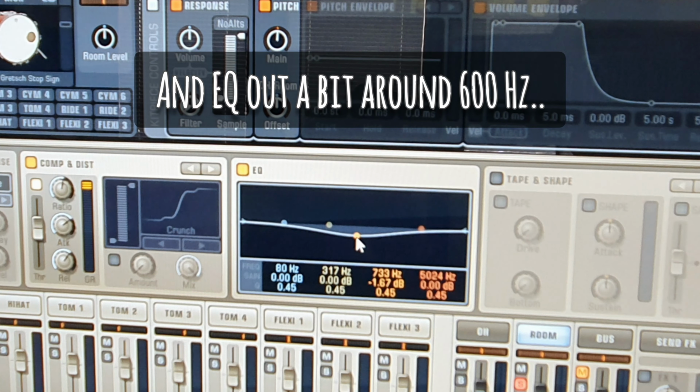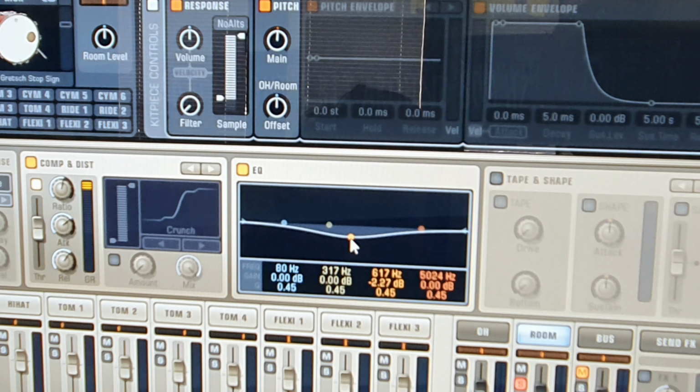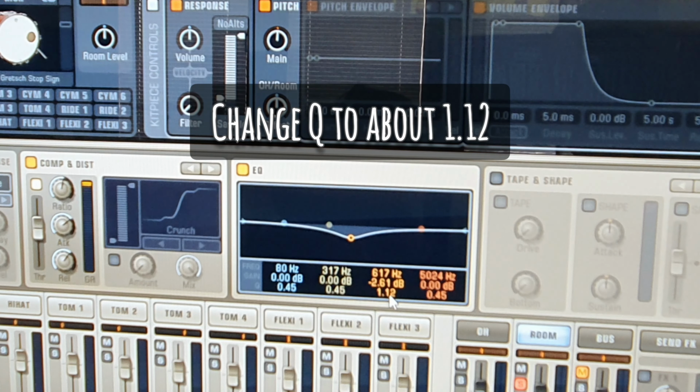And EQ out a bit around 600 Hz. Change Q to about 1.12.